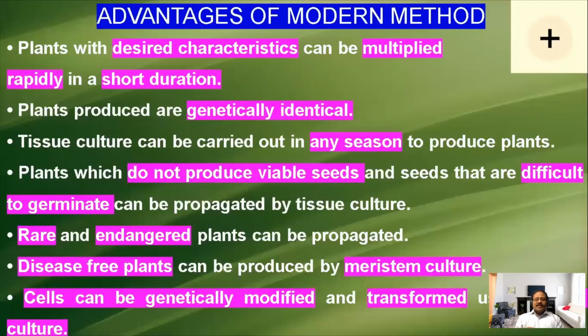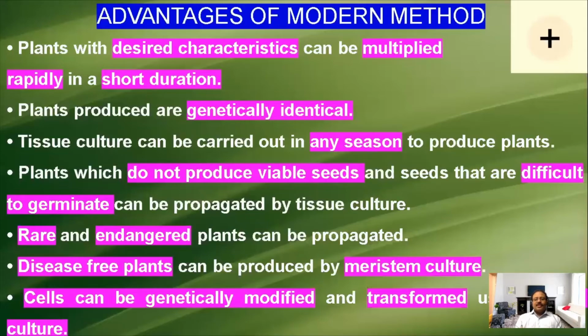We can take the cells and propagate with the help of those meristematic cells, so that we can produce disease-free plants. Then we can modify the genes also. We can take a cell, make some genetic changes or modification in the cell, and it can multiply and form the callus, and finally we can produce a new generation of plants. That also occurs with the help of modern methods. These are the advantages of modern methods.